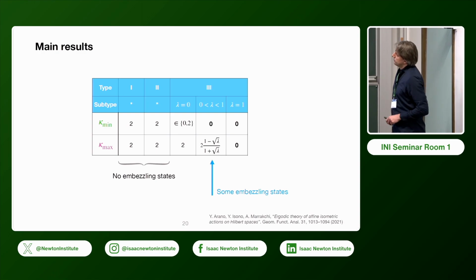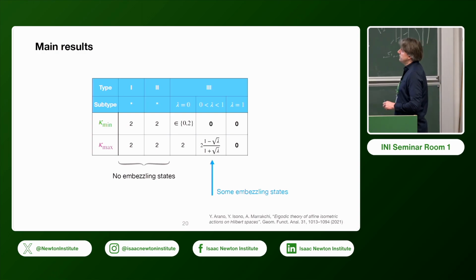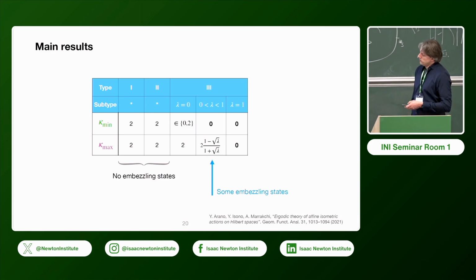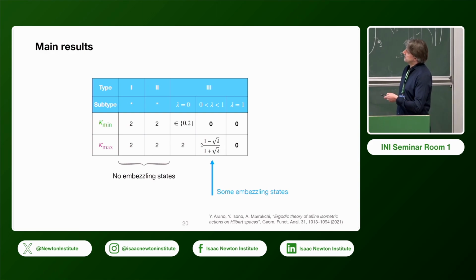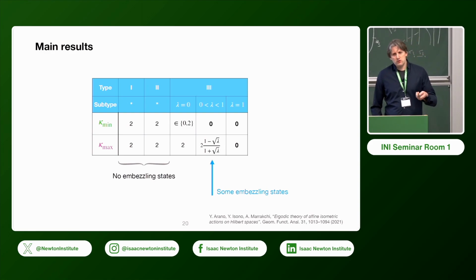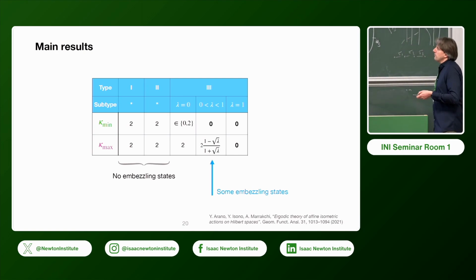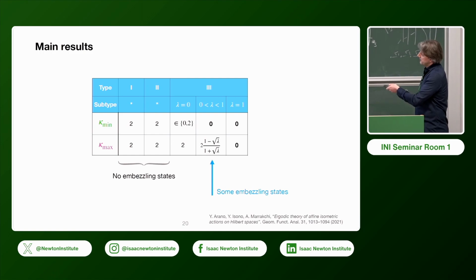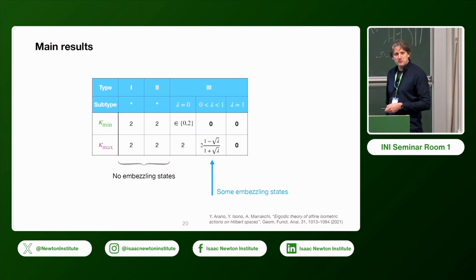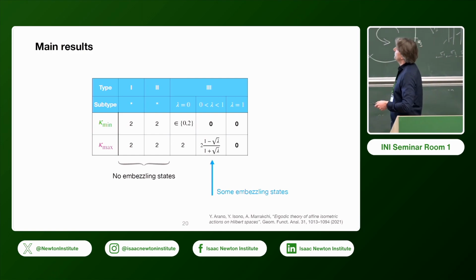If you're in the case where lambda is strictly between 0 and 1, there will be some embezzling states, because this kappa min is 0, and you can also show that it's attained by a certain state. And I will come to that later, but you also find for the kappa max this interesting number, some of you might recognize it.